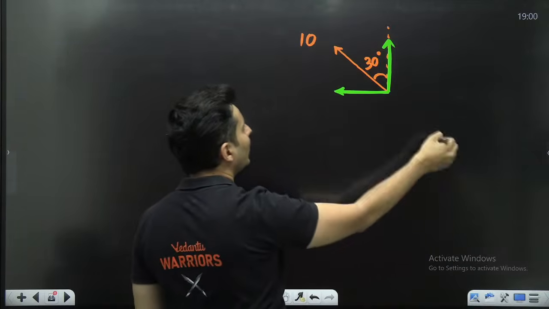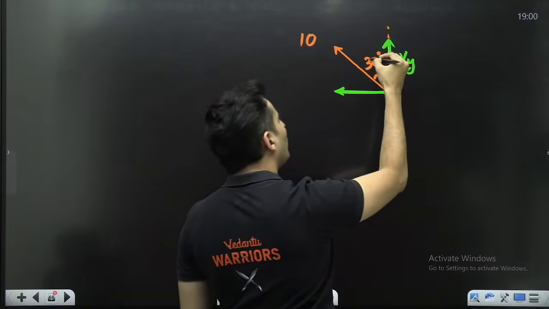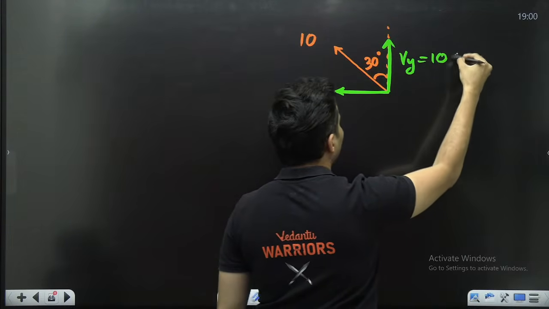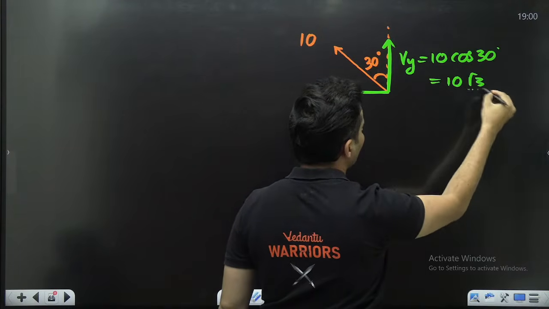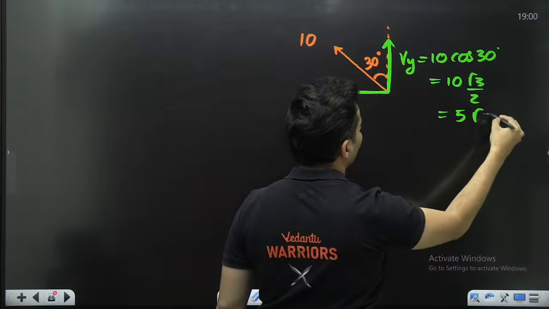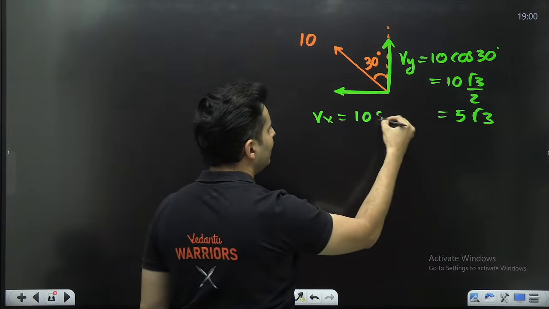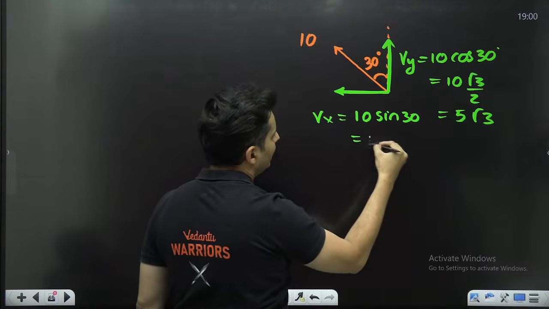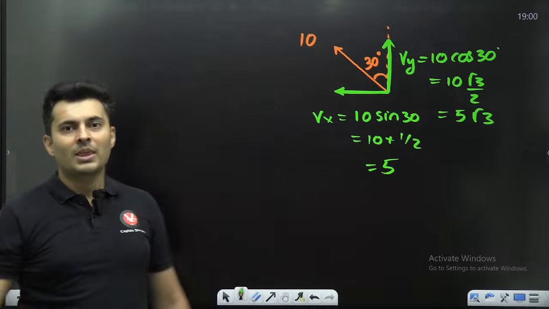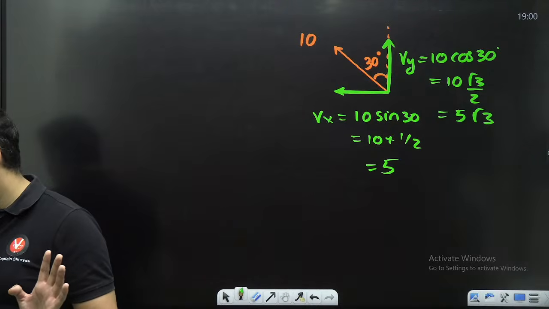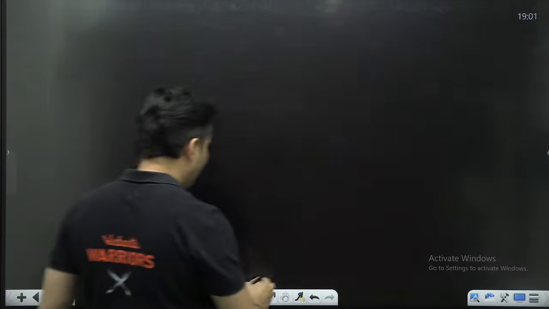Don't worry. So now this y component is closer to 30, so that's why it will be the cos component. So 10 cos 30, which is 10 root 3 by 2, so it will be 5 root 3. This x component is far away, so it will be 10 sine 30, which is 10 into half, which is 5 units. Is that absolutely clear, my dear warriors? How we did this? Okay, let's take one last example.